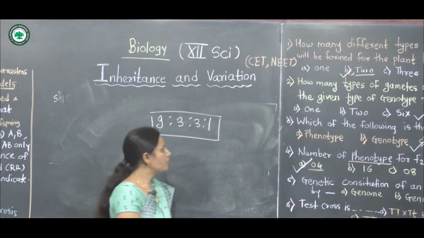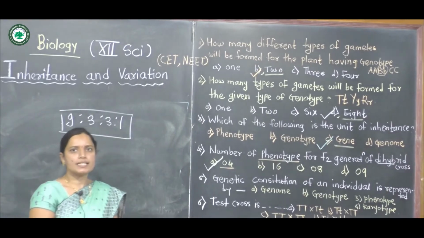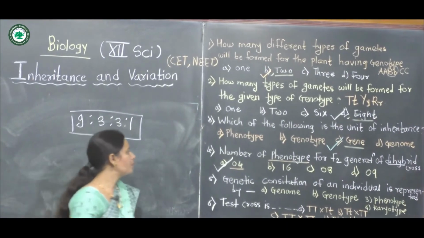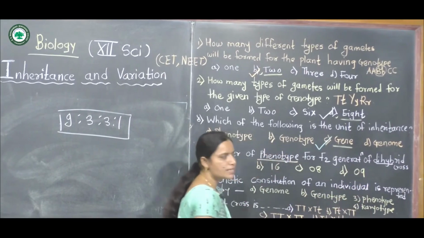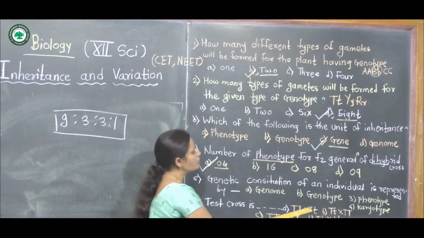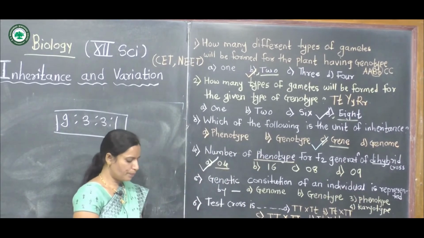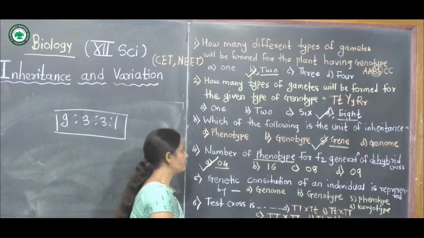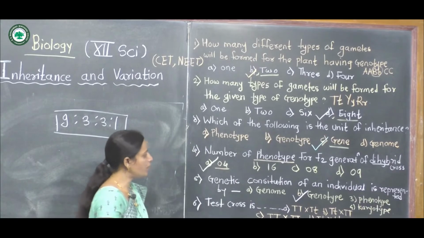Next problem: the genetic constitution of an individual is represented by genome, genotypes, phenotypes or karyotypes. The genetic constitution, option B is correct, genotypes.